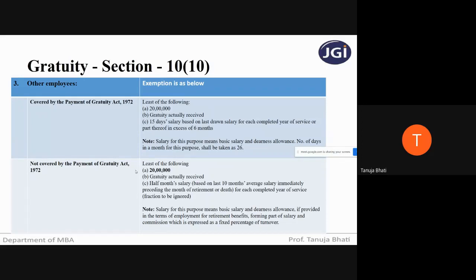Remember, for gratuity, only 3 types of employee category you have to see. If it is a member of defense or employee of central government, then fully exempt. And if any other employee, you have to just see whether covered or not covered under the Payment of Gratuity Act. If he is covered, least of these 3 will be exempt. If he is not covered, least of these 3 will be exempt. Next.